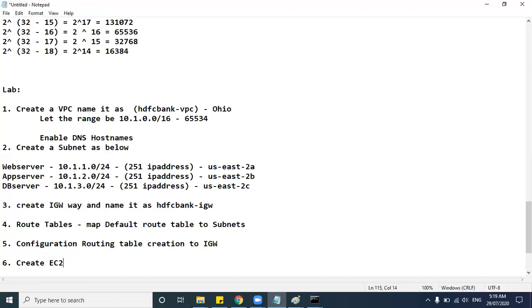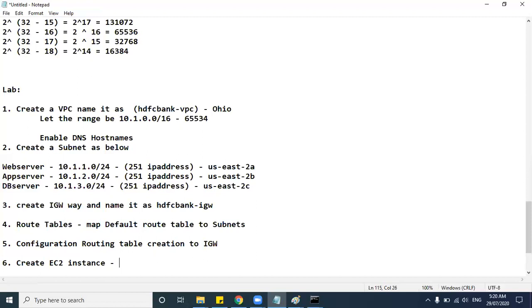No worries. And what we'll do is we will create an EC2 instance. EC2 instance is nothing but your Windows machine or Linux machine, guys, which is provided in cloud. We will be seeing that in our next classes.